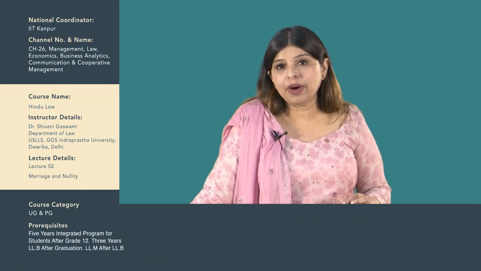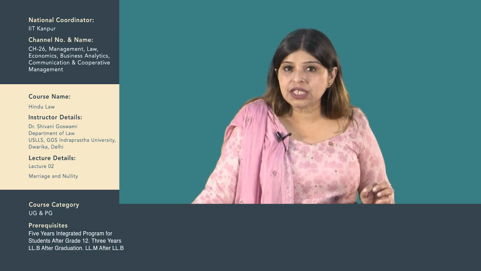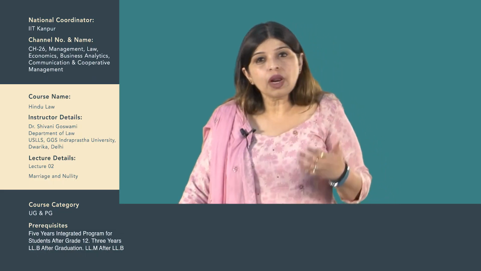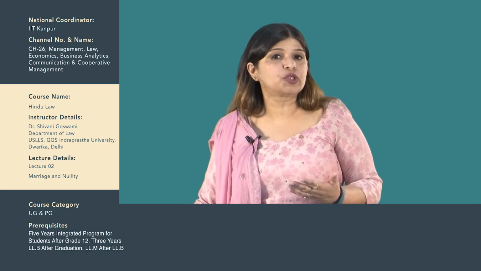If any of the spouses, it could be husband, it could be wife, if they abandon your society, if they leave your society, they withdraw your society and move apart, then the aggrieved person, which could either be the husband or the wife, as the case may be, can move to the court and apply for restitution of conjugal rights. You want to restore, you want your husband or wife, as the case may be, to come back. So this remedy is available to both the spouses. It could be the husband, it could be the wife, and only the aggrieved party moves to the court.